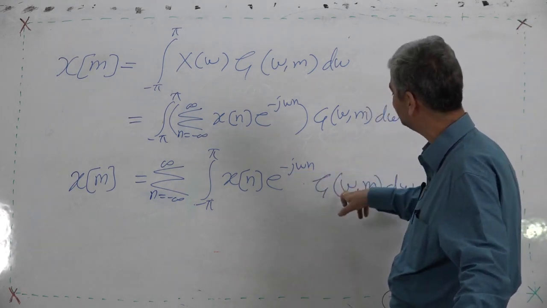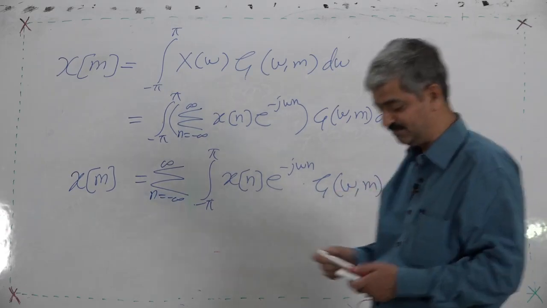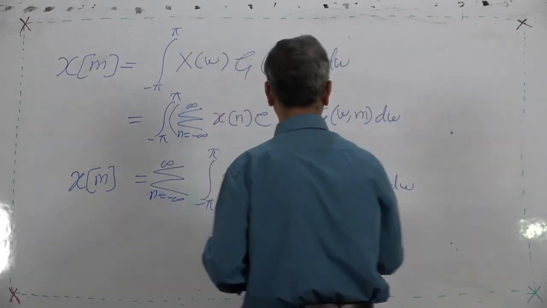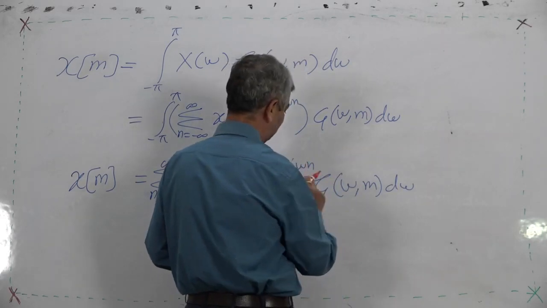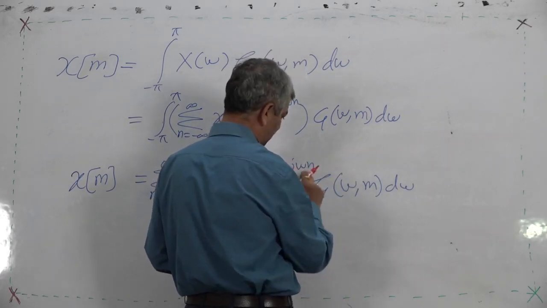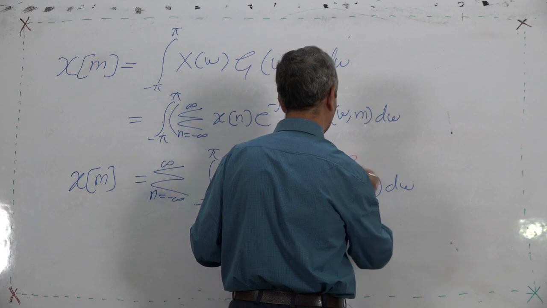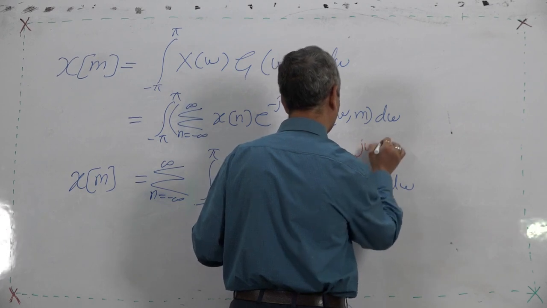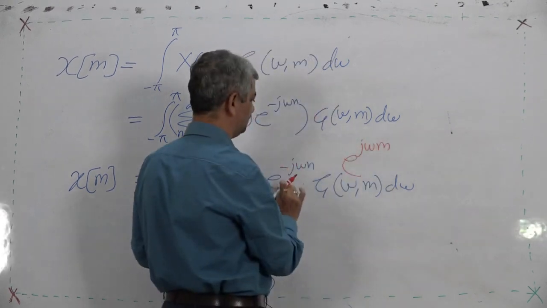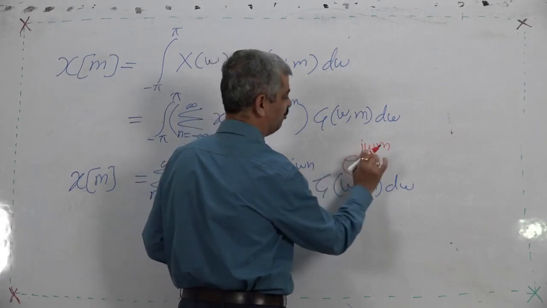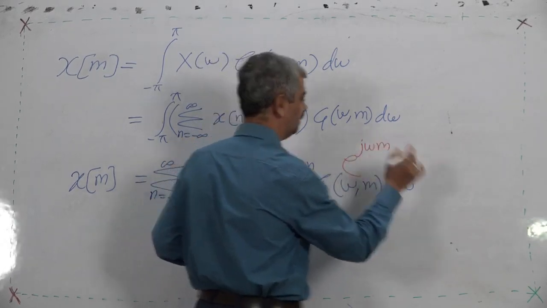So, you should choose this of the type e raised to j omega m. When e raised to minus j omega n and e raised to j omega m multiply, what do we get?